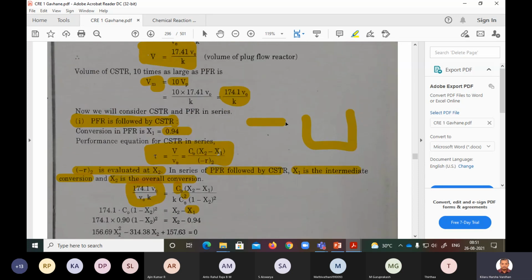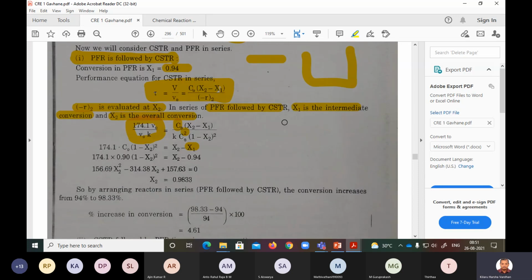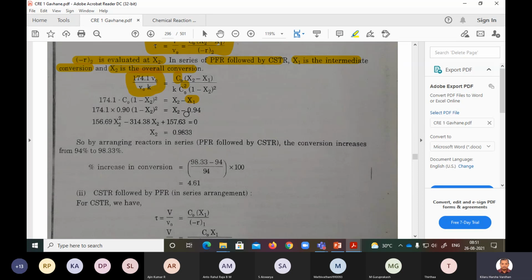That is the conversion in the PFR. So you can put 0.94 for X1. X1 is 0.94. Then try to calculate X2. This is a binomial equation. You get two values of X2. I think one value you are getting positive, maybe the other value negative. Generally conversion will not be negative, so you are taking the positive.